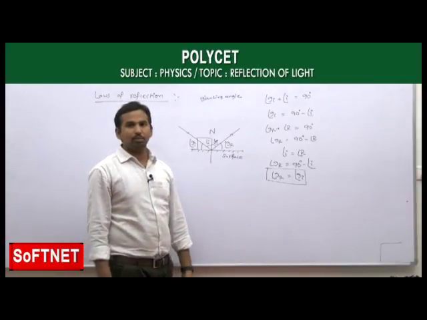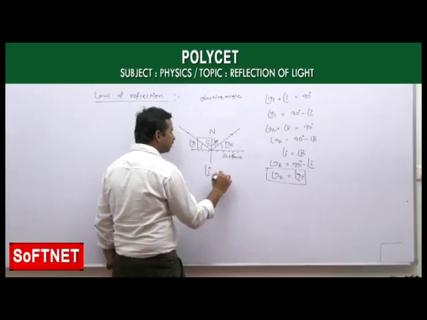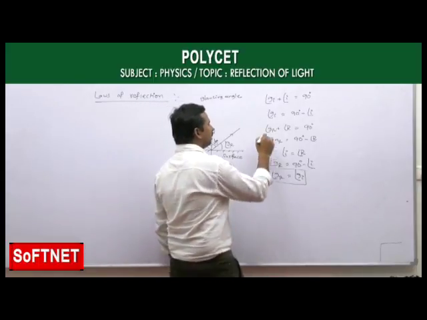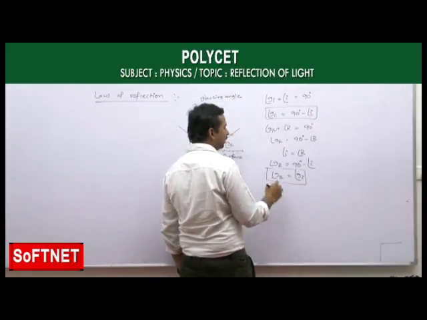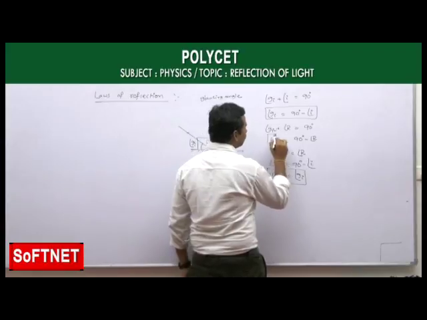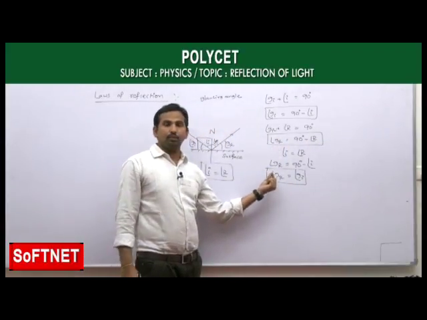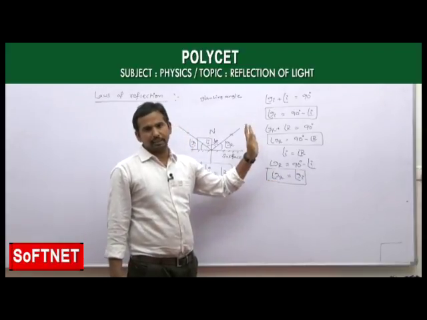Okay. Now we got mainly three relations here. As we already know, the angle of incidence is equal to the angle of reflection. Second, the glancing angle of incidence is equal to 90 minus the angle of incidence, and the glancing angle of reflection is equal to 90 minus the angle of reflection. And not only that, we got that the glancing angle of reflection is equal to the glancing angle of incidence.